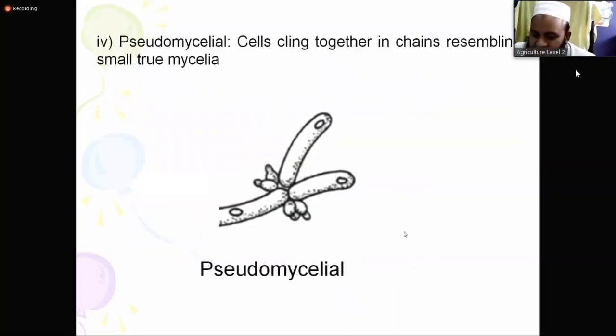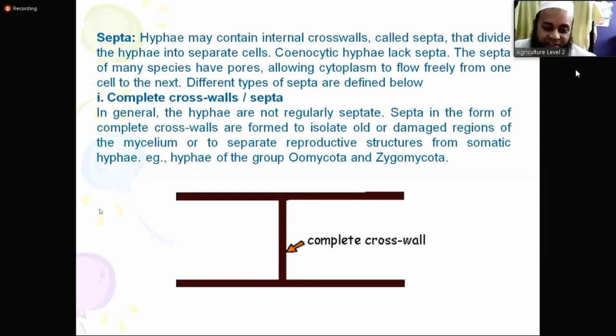Very important thing. Remember. So what is septa? Septa is a plural word. So what about the singular of this septa? The singular of septa is septum, S-E-P-T-U-M. Septum is a singular word. Hypha is a singular word. If we add E, it will be plural. So actually plant pathology is not so easy. So please remember and please be attentive.